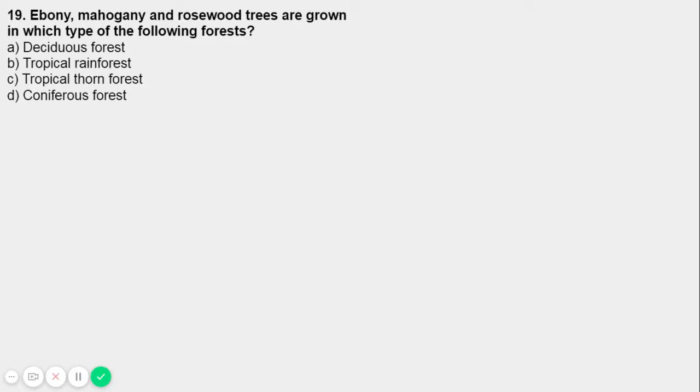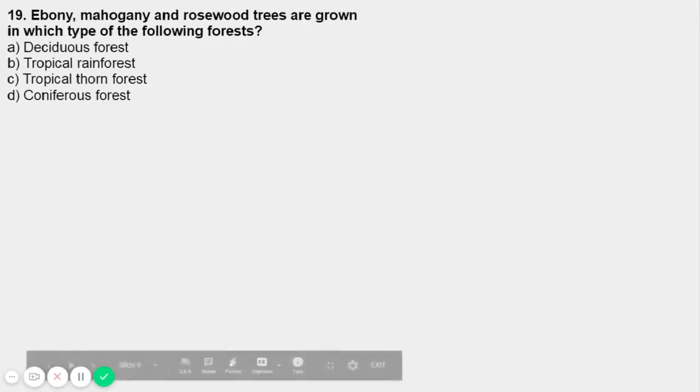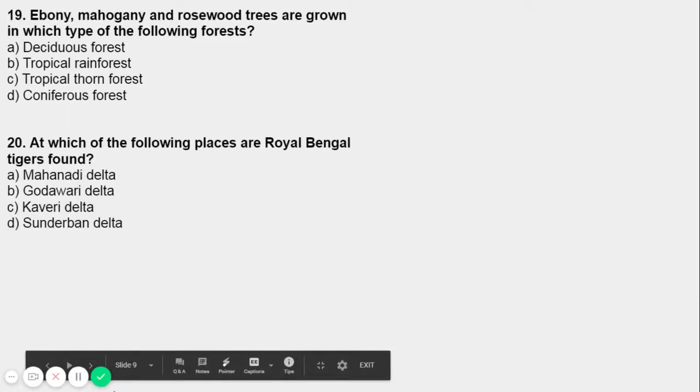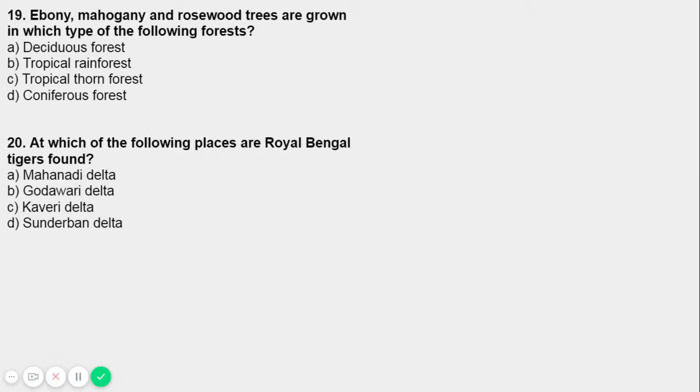Important trees in tropical evergreen or rainforest are rosewood, mahogany, and ebony. What are these kinds of trees called? Hardwood trees. So for question number 19, the answer is option B, the tropical rainforest. So let's move on to question number 20 now. At which of the following places are Royal Bengal tigers found?